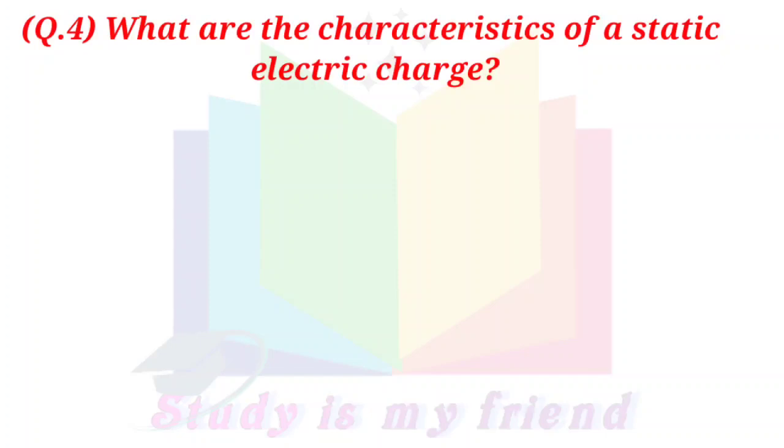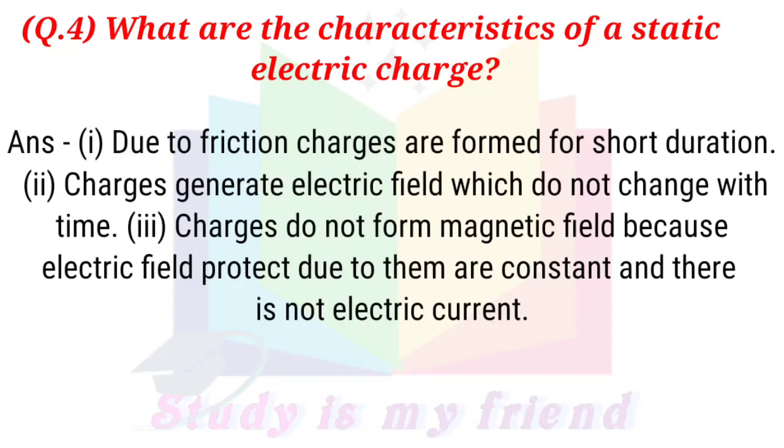Question 4. What are the characteristics of static electric charge? Answer. 1. Due to friction charges are formed for a short duration. 2. Charges generate an electric field which does not change with time. 3. Charges do not form a magnetic field because the electric field produced due to them is constant and there is no electric current.